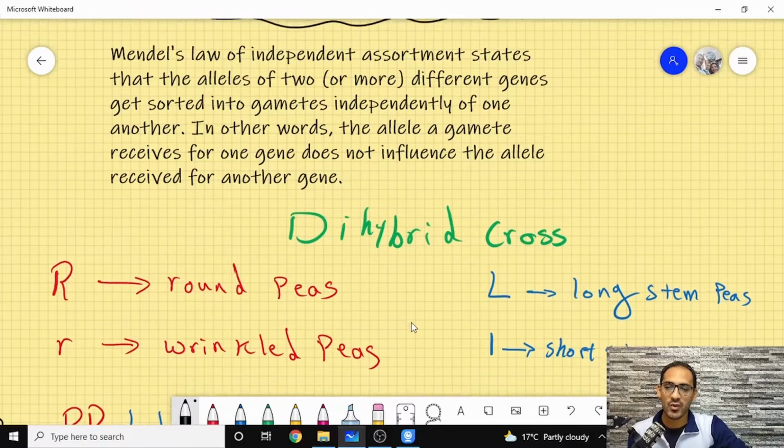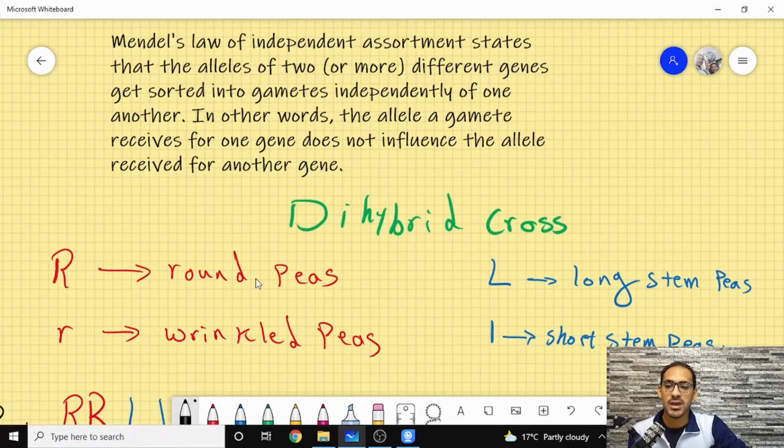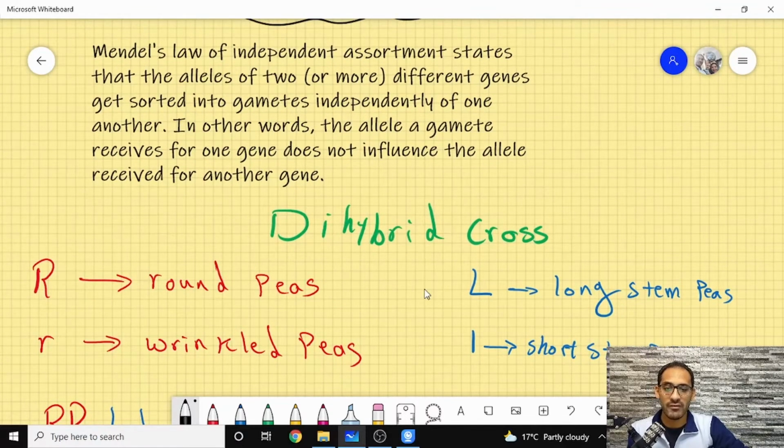So for example, we are going to test here the round and wrinkled peas. We give the round R capital, and the wrinkled R small, and we are going to do the same for the length. The L capital is for long stem peas, and the L small for short stem peas.